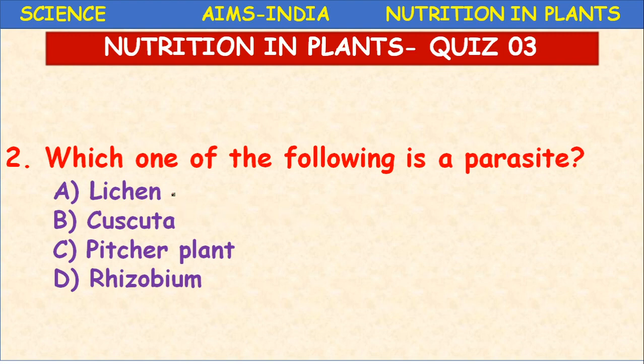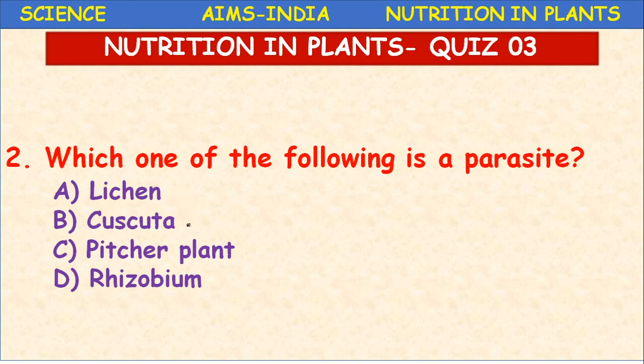So here lichen is a special organism which comes under the thallophyte group, where both algae and fungi live together. That is an example of symbiotic nutrition.